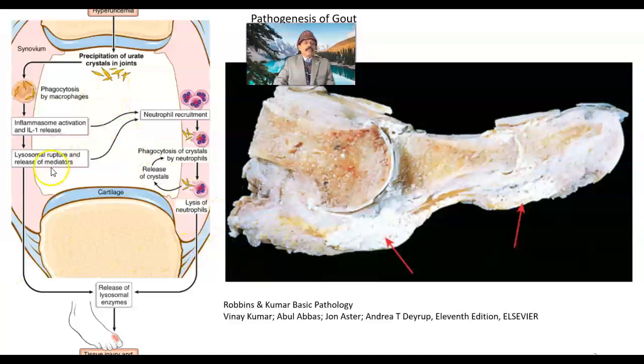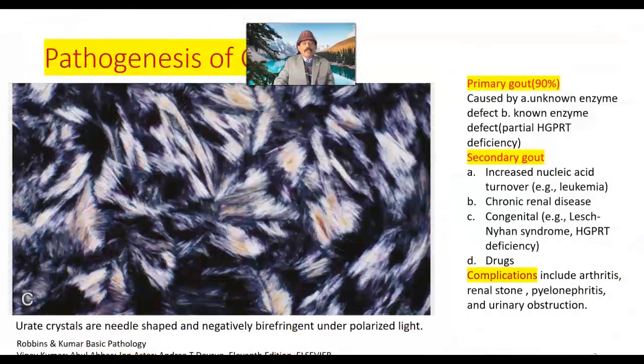That will release mediators like cytokines that will cause inflammation in the joint. Release of lysosomal enzymes, there is injury and inflammation. So what will happen? There will be inflammation due to the inflammatory injury.